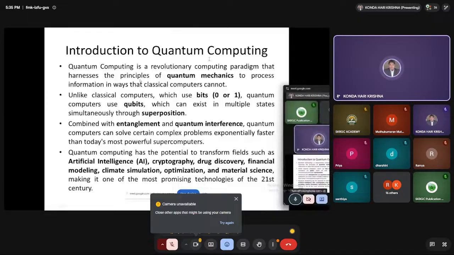We have different terminologies in quantum computing, like qubit, superposition, entanglement, and quantum interference.